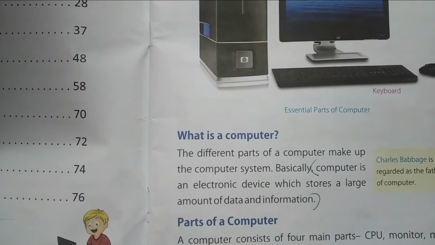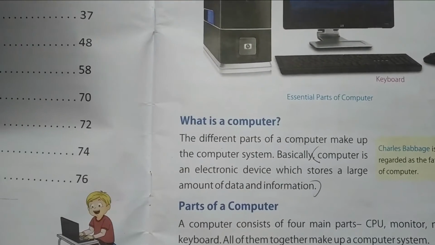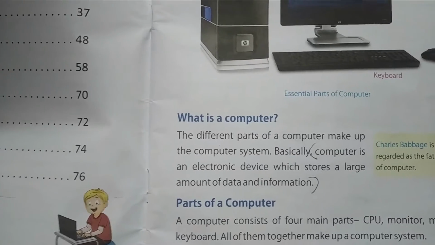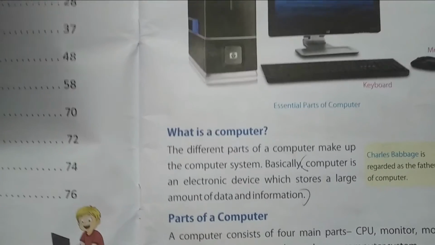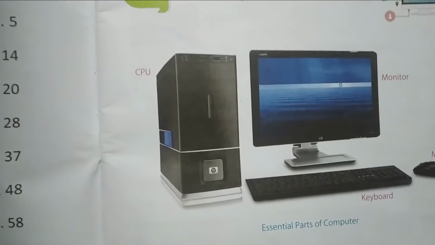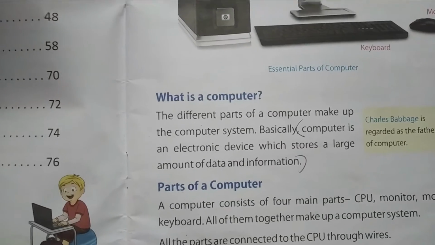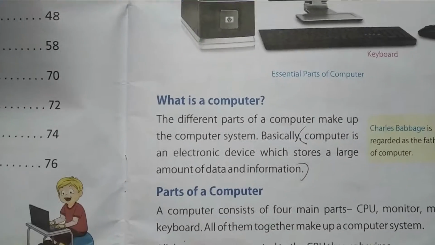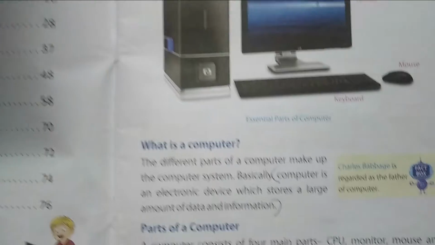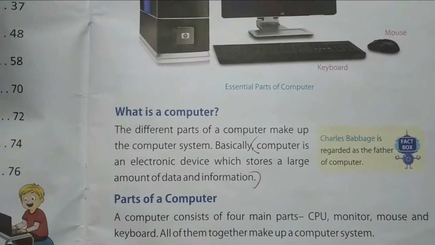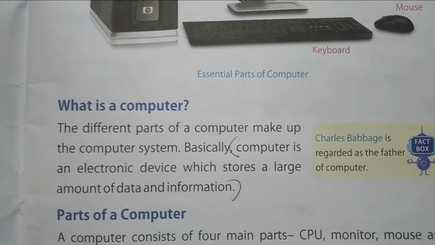Just like our human body has different parts like hand and leg, these are our body parts. In the same way, a computer also has different parts in it. See, these are the different parts of a computer. These different parts make up a computer system. Each part has its own name, but the whole unit is called a computer, a mix of all the parts.